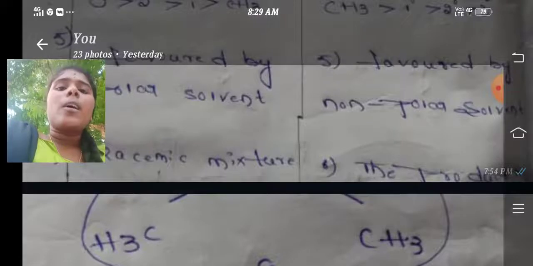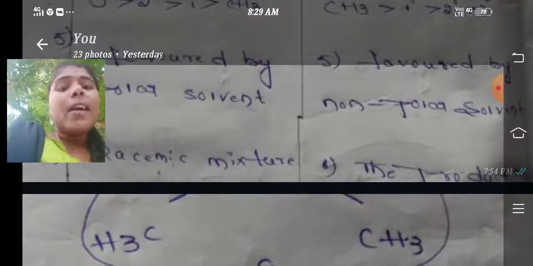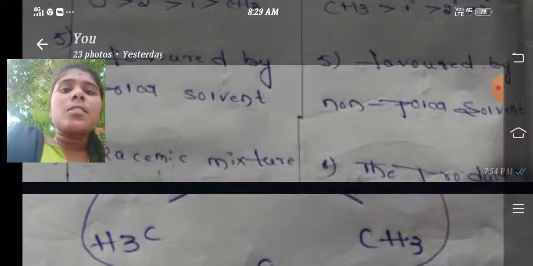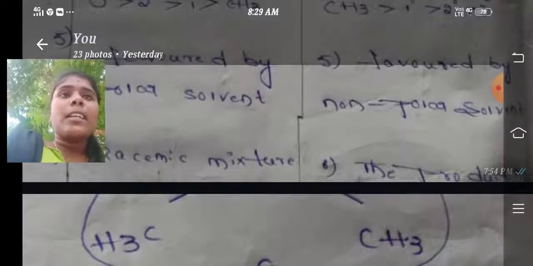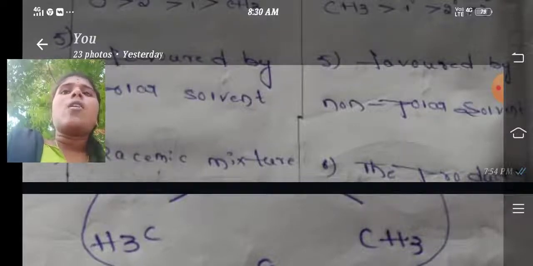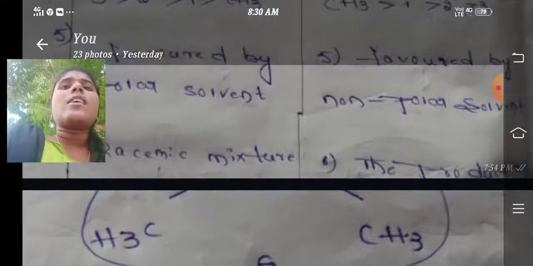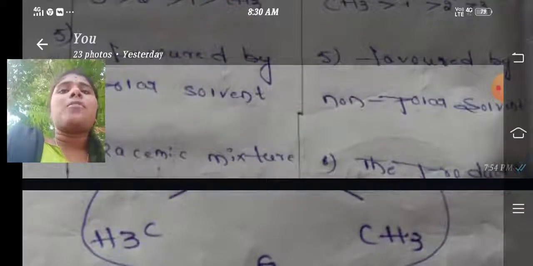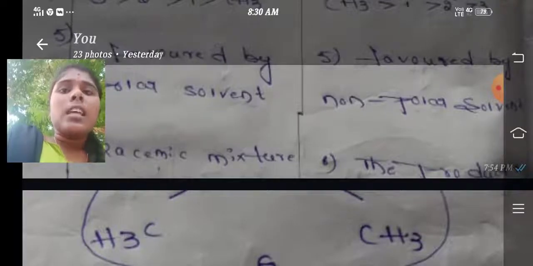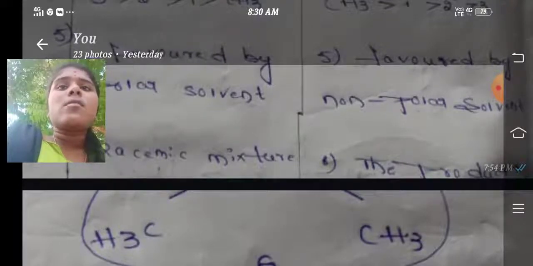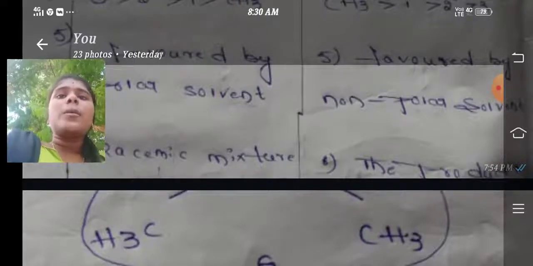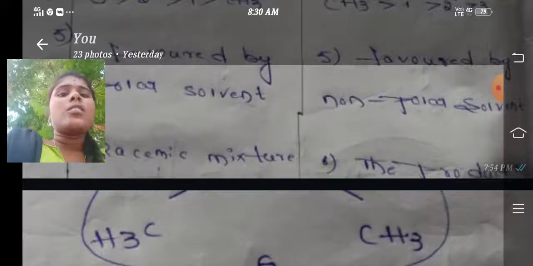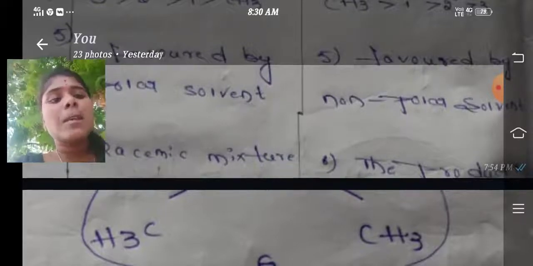The nucleophile attacks from the opposite direction, so we get an inverted product. The hydroxide is now on the opposite side, called inversion. So the reaction product has inverted configuration, because the nucleophile attacks from the direction opposite to the leaving group. This is the sixth difference.